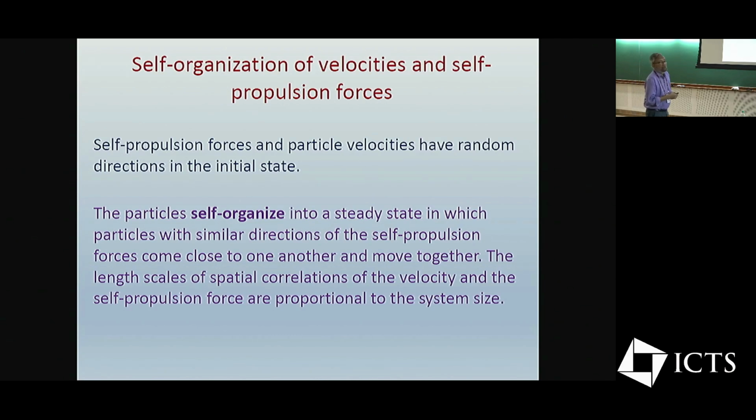This represents some kind of self-organization of the velocities and self-propulsion forces, in the sense that when the system is started, the velocities are given random directions. Self-propulsion forces are also given random directions. But through the dynamics of the system, it goes into a state where both the velocities and the self-propulsion forces become correlated over longer and longer distances. And not just that, the correlation length associated with these spatial correlations seems to go to infinity in the large system size limit.